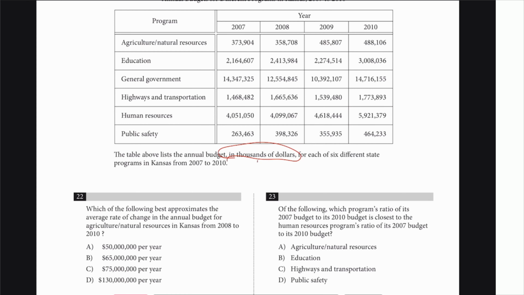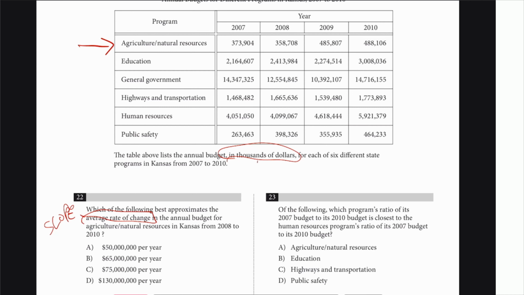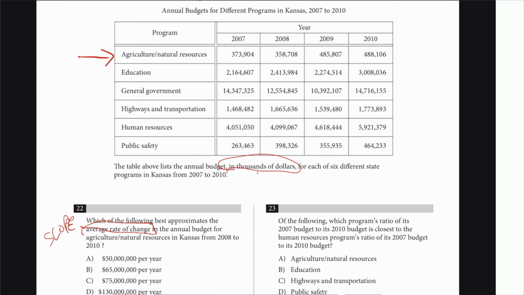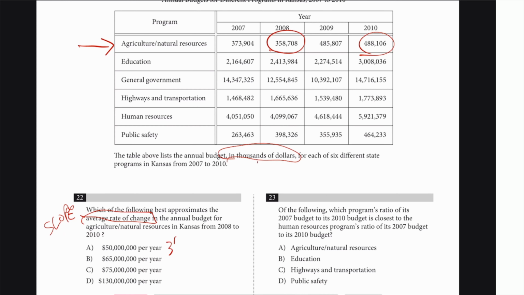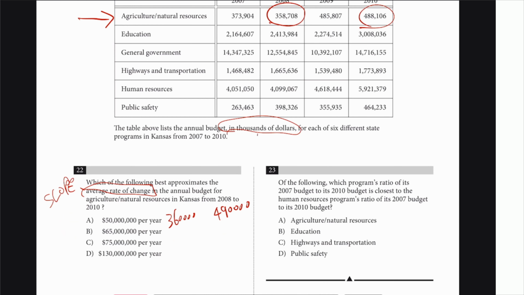Alright, which of the following best approximates the average rate of change? They're talking about slope. The annual budget for agriculture, natural resources, from 2008 to 2010, right there and right there. I'll just call that 360,000, and then I'll call that 490,000. I'll just call it like that because I don't want to deal with nasty numbers.